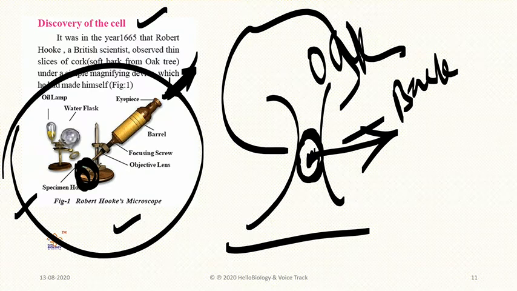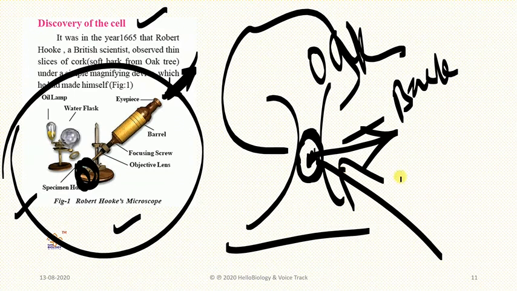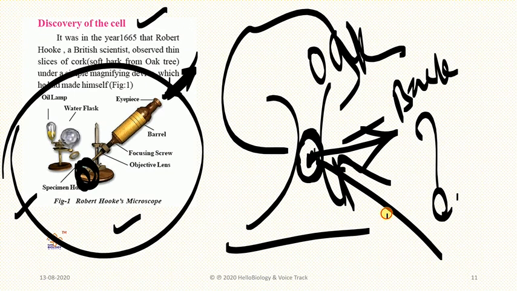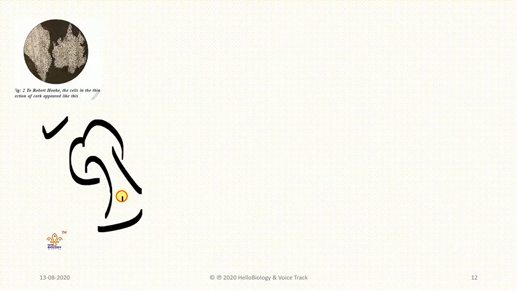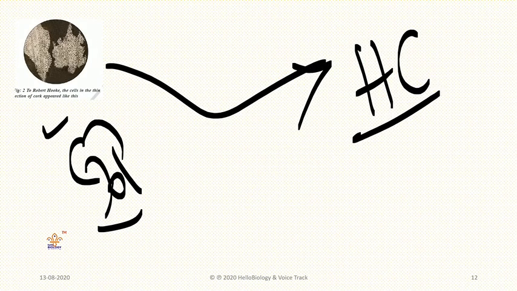After that he observed an amazing picture here. What is that amazing picture? It means that inside a tree, what will be present? He understood that inside a tree these kinds of structures are present. So when he focused, the cells are present in the oak tree bark. From the oak tree bark he assumed that these are like honeycomb structures.